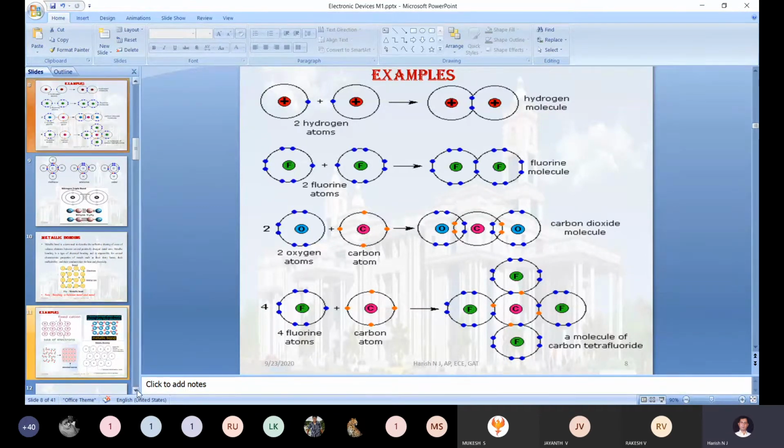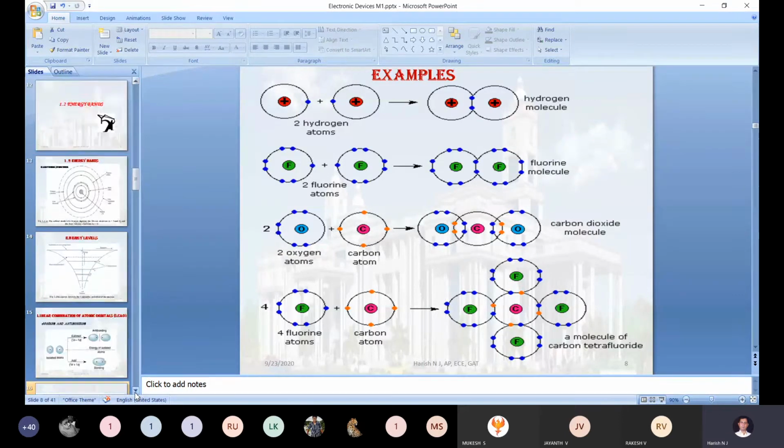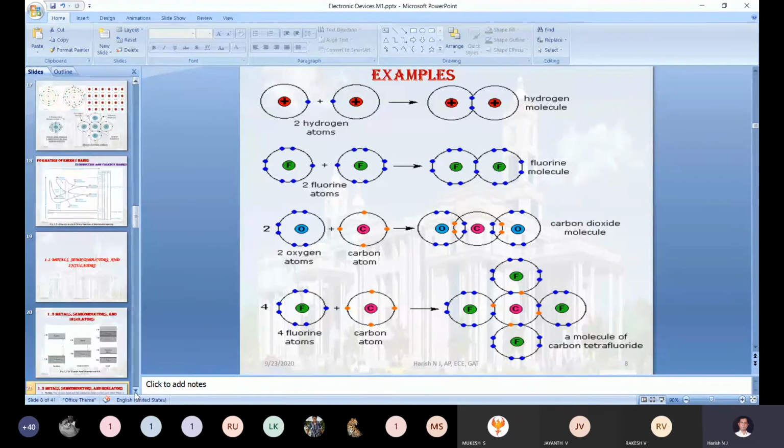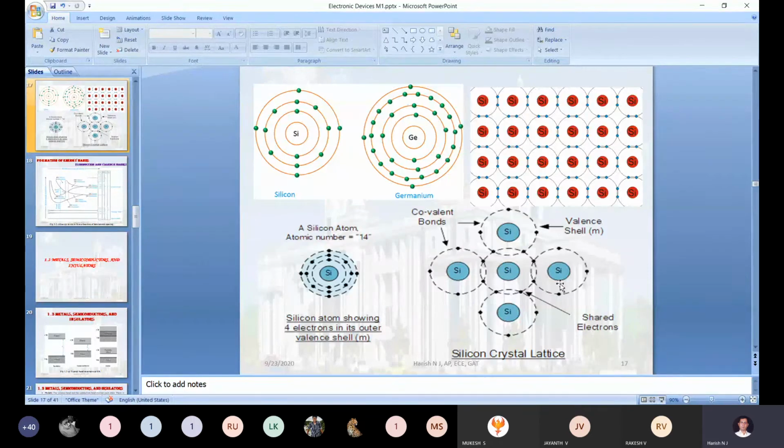Correct? The same process will happen in silicon also, at 0 degree Kelvin. Just check it out, the right side electron will be sharing 1 electron with the centered one, the top one, the left one, and the bottom one, each sharing 1 electron. Totally it will become 8, in such a way that valency stabilization will happen. Only valency stabilization. There is no conduction at 0 degree Kelvin.